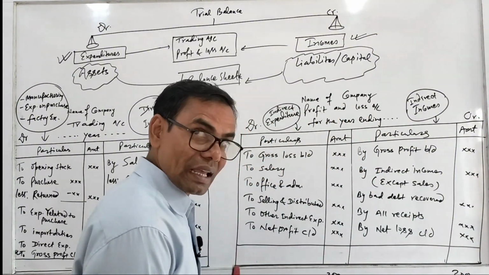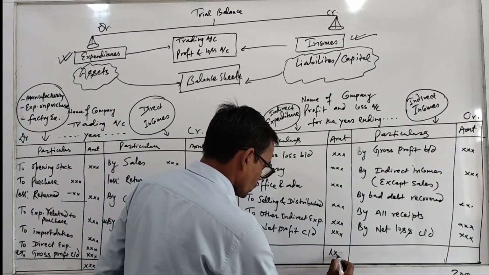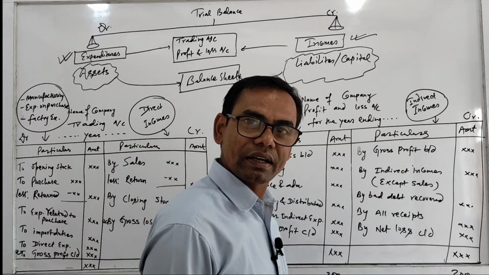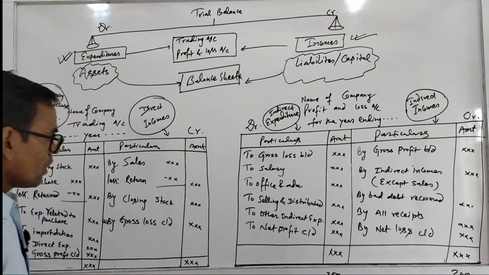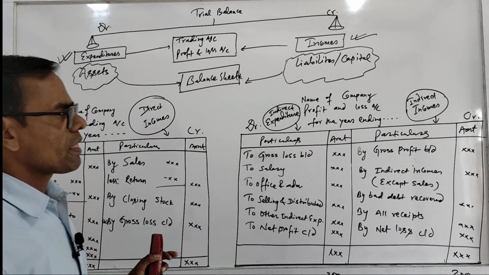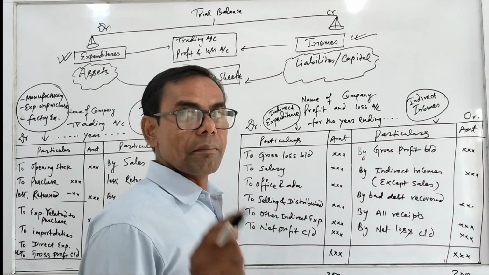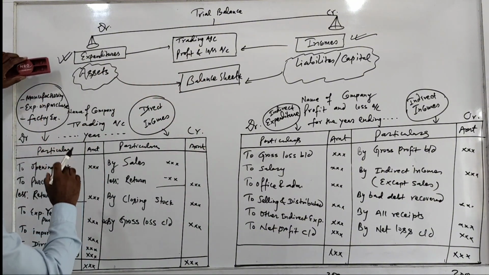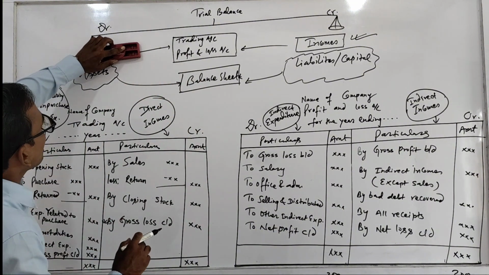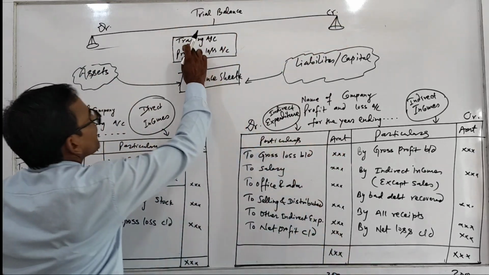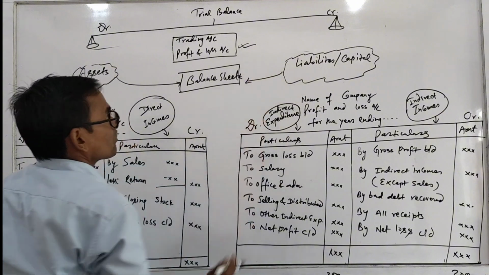In this way you have to balance it, because the total of debit side and total of credit side should be equal according to rules of debit and credit. So these are the process of preparing trading account and profit and loss account. Major thing is that from trial balance, all the expenditures and all the incomes are recorded in trading account and profit and loss account.